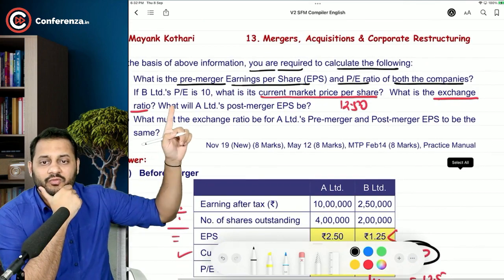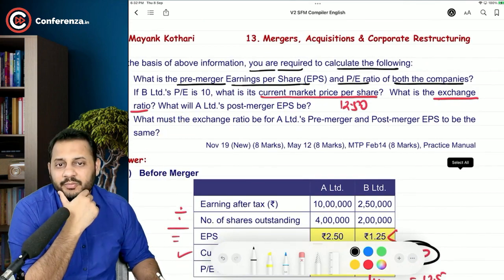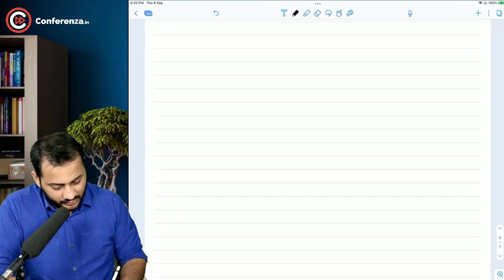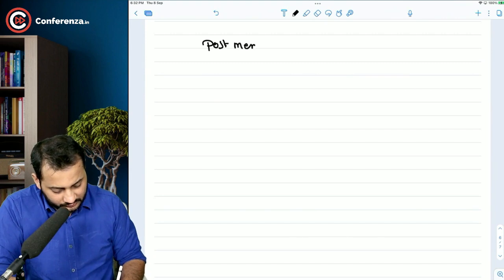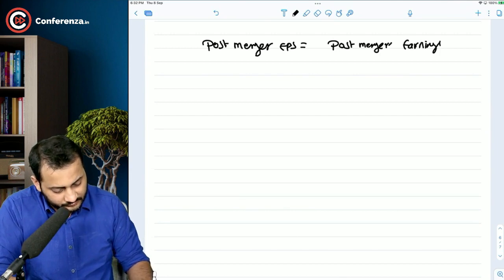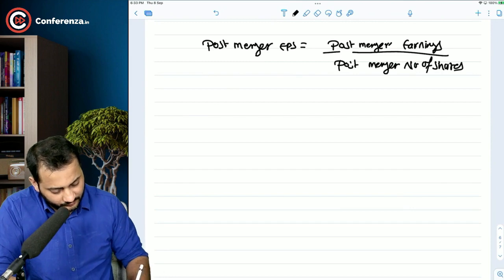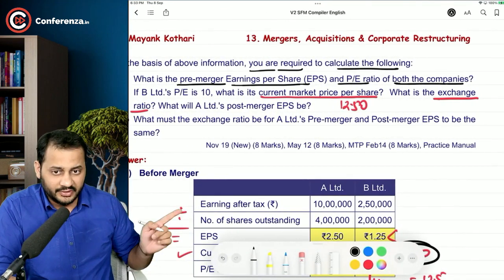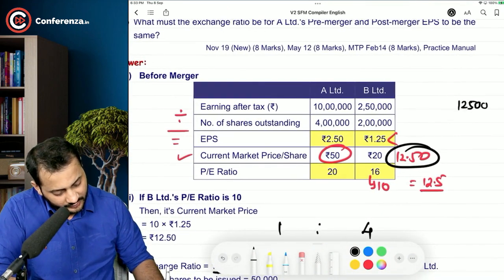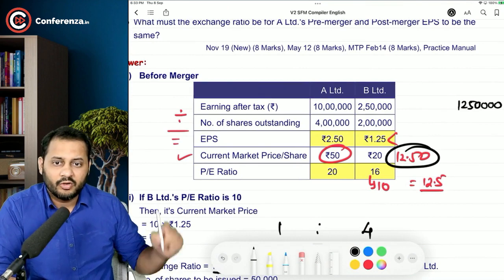Again, they are asking what will be A Limited's post-merger EPS. Now, try to understand this. In order to calculate post-merger EPS, you need to take post-merger earnings of A Limited and the post-merger number of shares. The earnings of both the companies is 10 and 2.5, that's 12.5 lakh. Let me write it down here, 12,50,000. And what will be the number of shares?